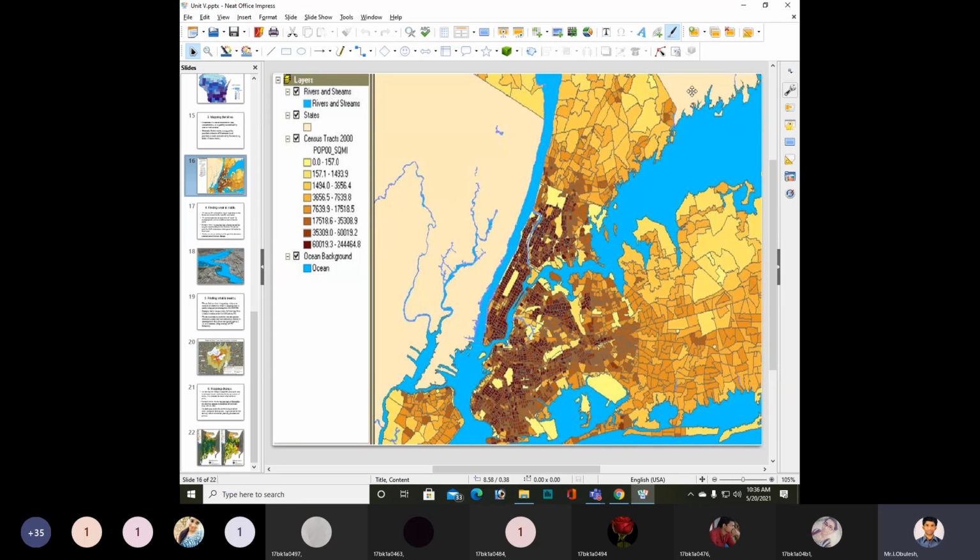And this color indicates the states. Next, this color indicates 1494 to 3656.4 population per square mile of census tracts at 2000.